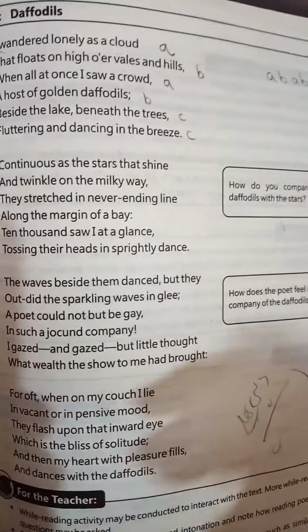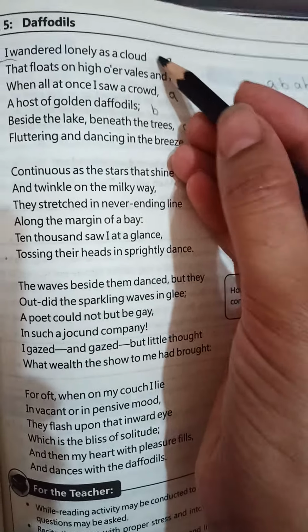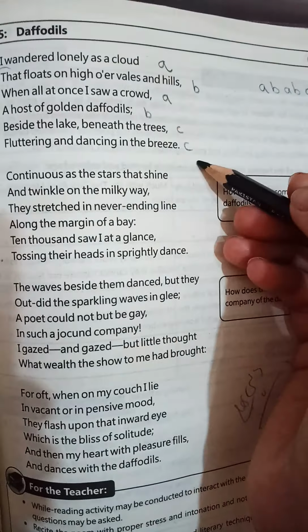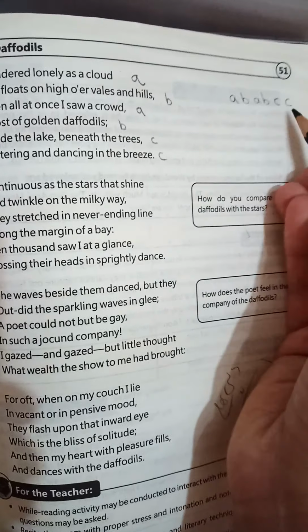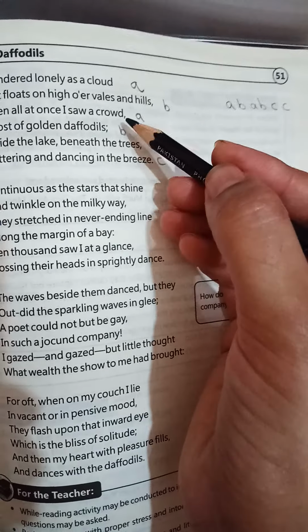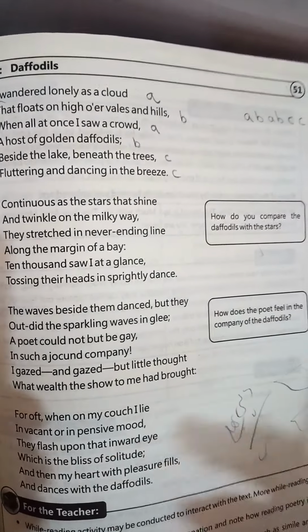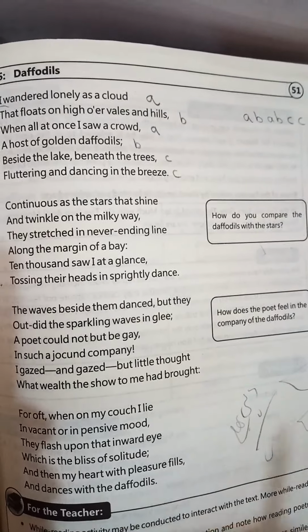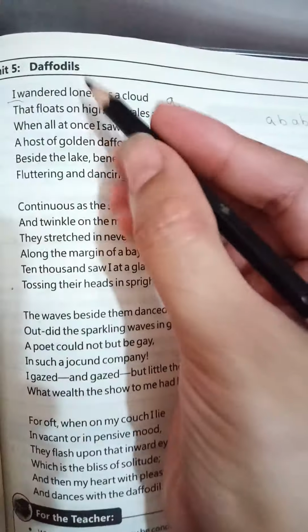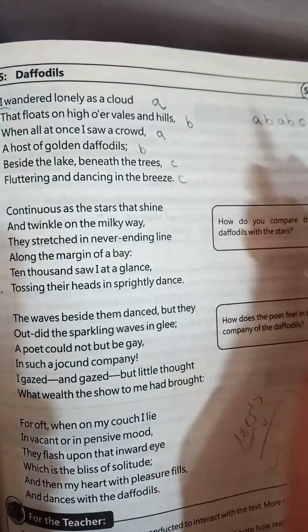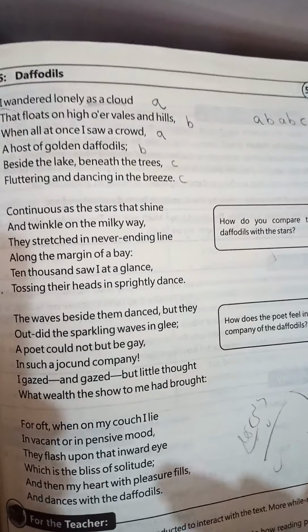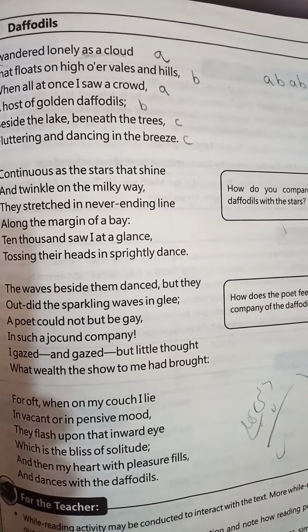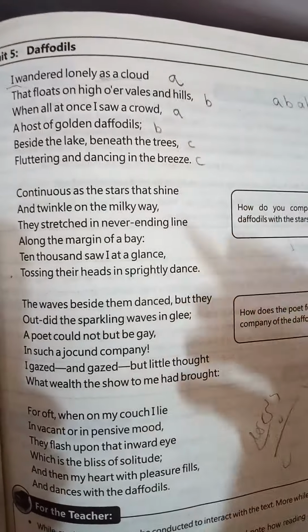As we read this poem, students, you can see the rhyme scheme of the poem. The rhyming words are matching in this form: A, B, A, B, C, C. Cloud, crowd, hills, daffodils, trees, breeze. So the poet has used different figures of speech to make his poem more beautiful. Here he has used the simile: I wandered lonely as a cloud. He is becoming a cloud himself. He has used the metaphor and personification in the poem as well. We will discuss them while we read the next part.